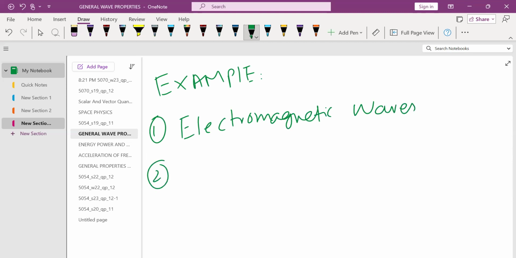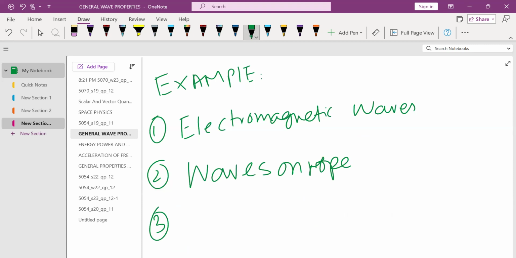The second example is the waves generated on a rope when the hand is moving up and down. When your hand moves up and down, the waves are generated on the rope. So these waves are transverse waves.